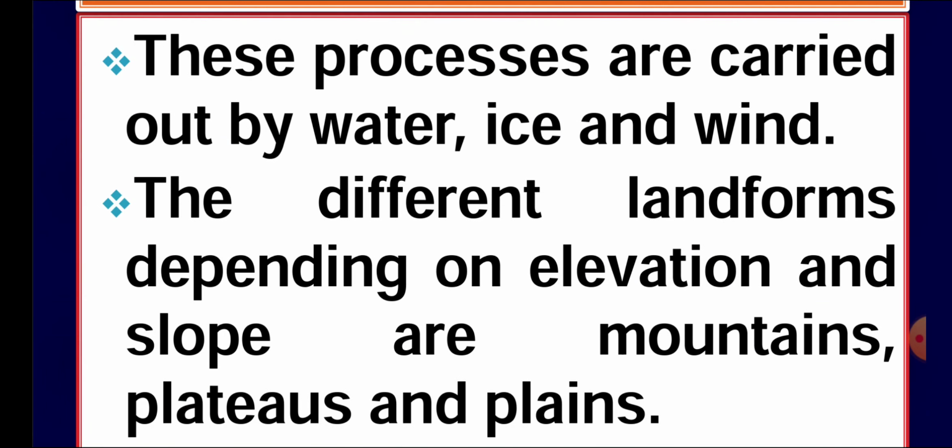These processes are carried out by the agents water, ice, wind. These are three agents. These are very important for the changing of the landforms or the outer surface area. These different landforms are depending on the elevation of the area, slopes and others.